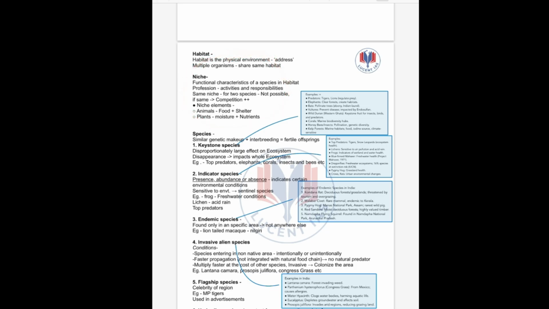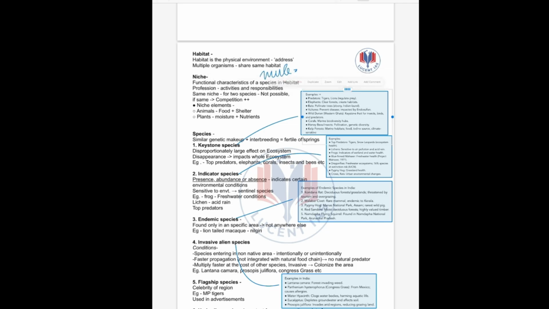Next up we see species. We have been using the word species, but what is species? It means similar genetic makeup plus the ability to interbreed, that is, produce fertile offspring. So if they cannot produce fertile offspring they are not categorized as species. For example, if I take